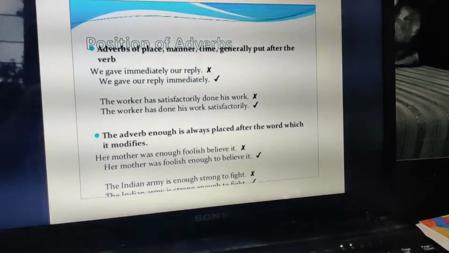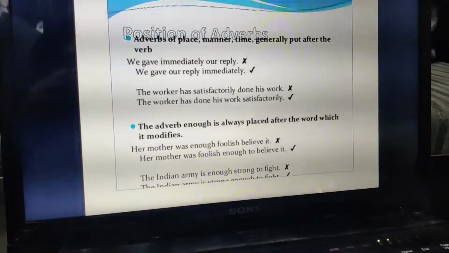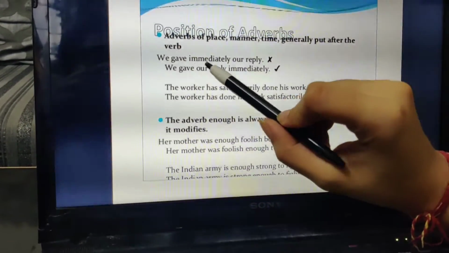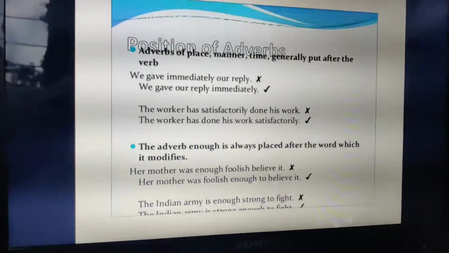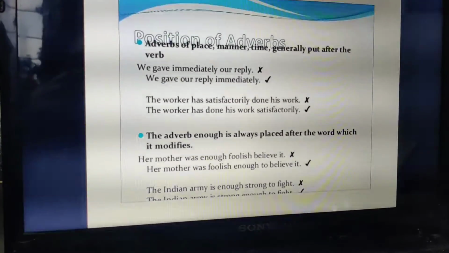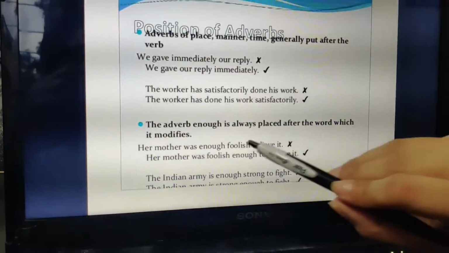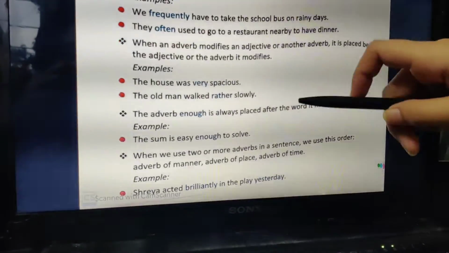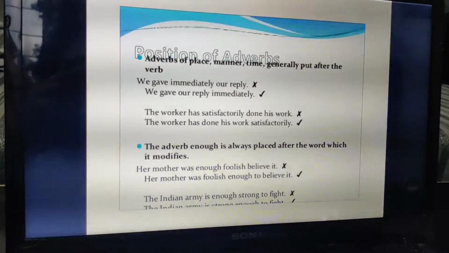Now if it is clear, there are certain small things that I would like to tell you. Adverbs of place and manner, like we have just read. For example, she gave immediately our reply. No, she gave our reply immediately. This is the correct one. The worker has satisfactorily done his work. The worker has done his work satisfactorily, after the object. Remember, if there is enough, it is placed after the word it modifies. Generally, we read about this, like easy enough. So it was foolish enough to.